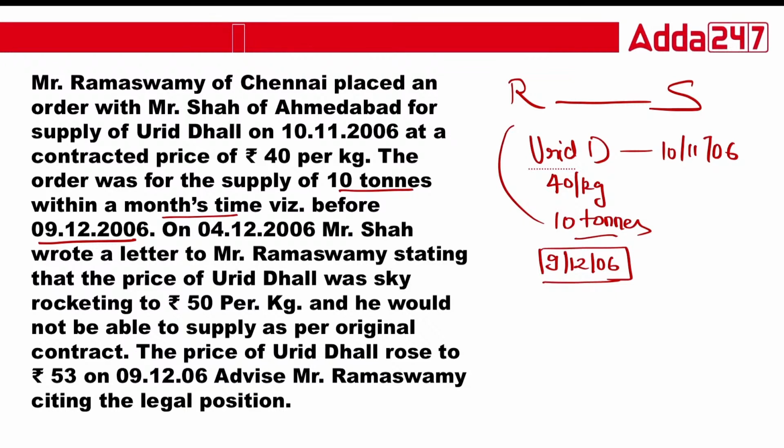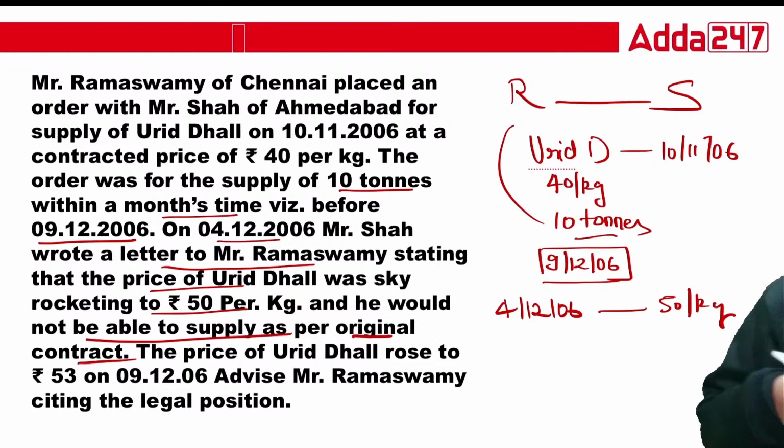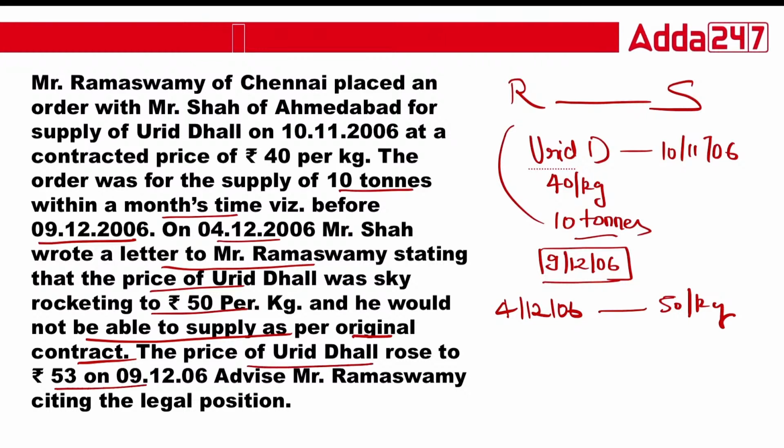Now class, on 4/12/06, Mr. Shah wrote a letter to Ramaswamy stating the price of urad dal is now 50 rupees per kg. It means he would not be able to supply as per the original contract, because in the original contract it was 40 rupees per kg, but right now it is 50 rupees per kg. The price of urad dal rose up to 53 rupees per kg on 9/12/2006.